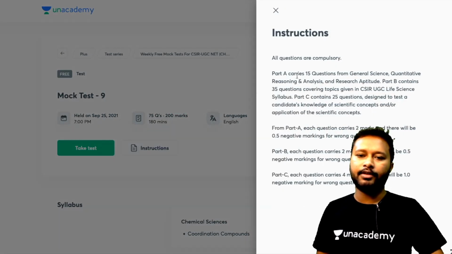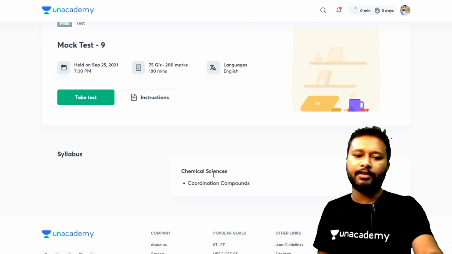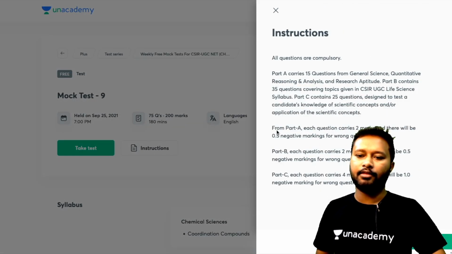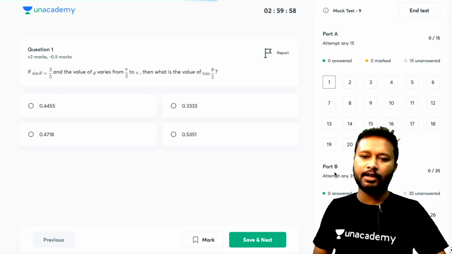If you click on Instructions, all these instructions are there. Part A carries 15 questions from general aptitude, and every question will give you 2 marks. So all the basic instructions are there, you don't have to read that. Syllabus, here it says coordination chemistry, but fine, you can take this test if you are interested. If you want to take this test, you can just click on take test, and all the instructions will come once again, and then you can click here to begin the test. Now this test has started.